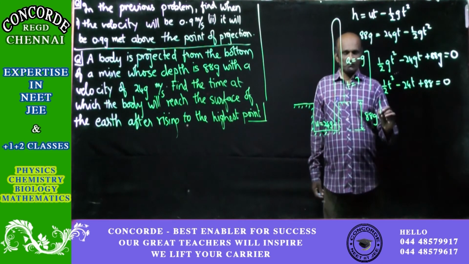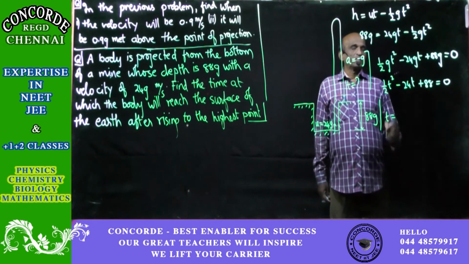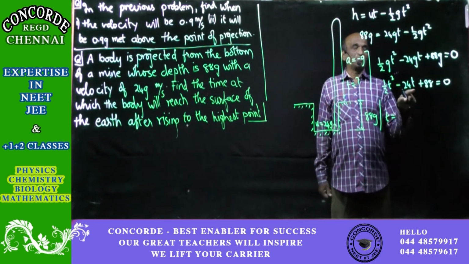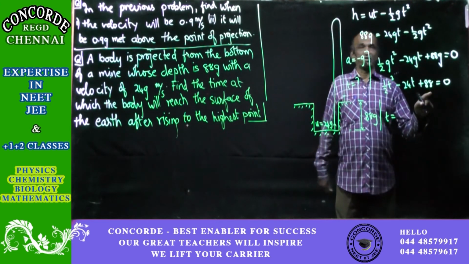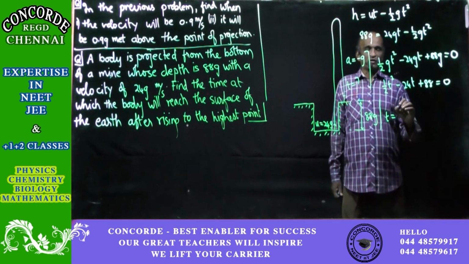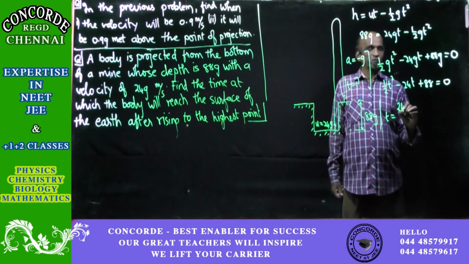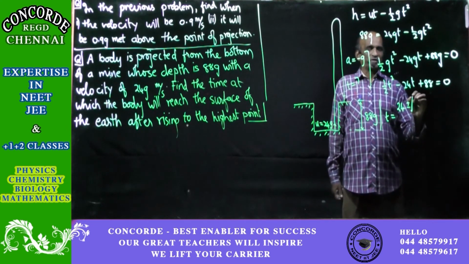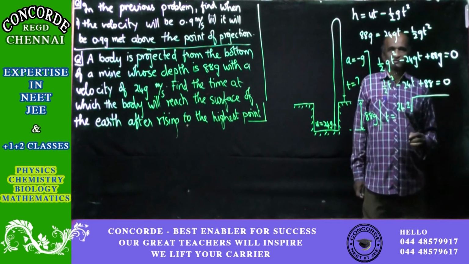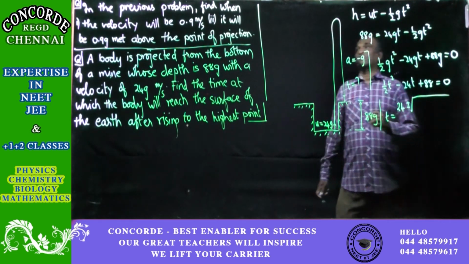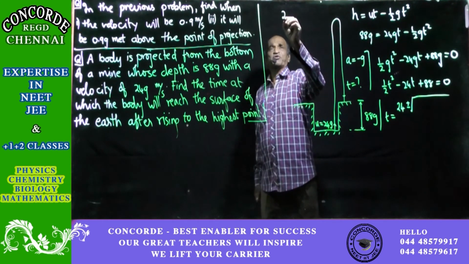And then we have t will be equal to, coefficient of t square is a, coefficient of t is minus b, and the entire constant will be equal to c. So minus b, b is minus 24, so plus 24, plus or minus square root of b square, so 24 square. And what is 24 square? Check it up. All that I can do within a split second, but I want you also to understand.